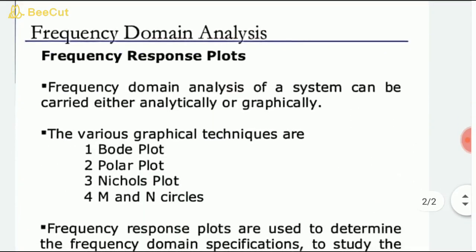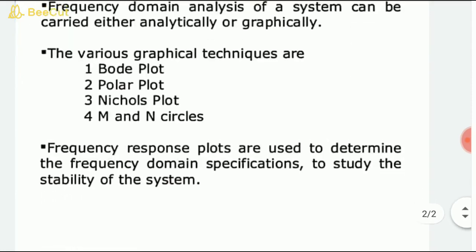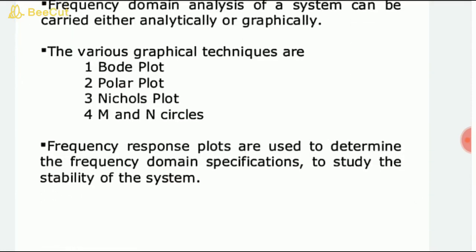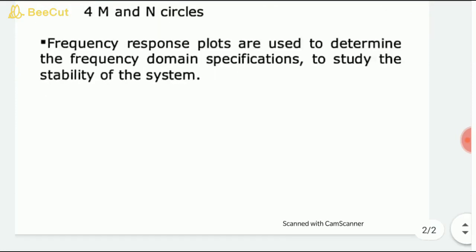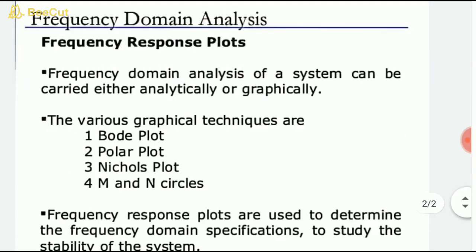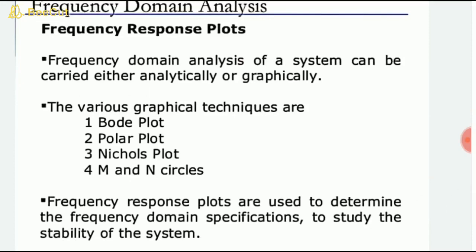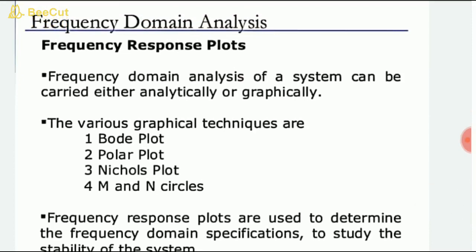This is how we analyze a given transfer function or plant in the frequency domain with the help of graphical techniques: Bode plot, polar plot, Nichols plot and M-N circles. Frequency response plots are used to determine the frequency domain specifications and to study the stability of the systems. We also have the Nyquist criterion in frequency domain analysis to analyze the stability of systems. Let's see what the Nyquist stability criterion is.